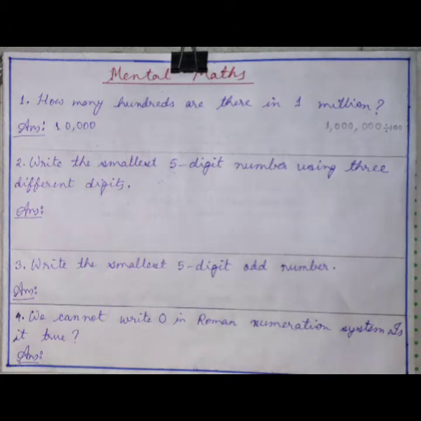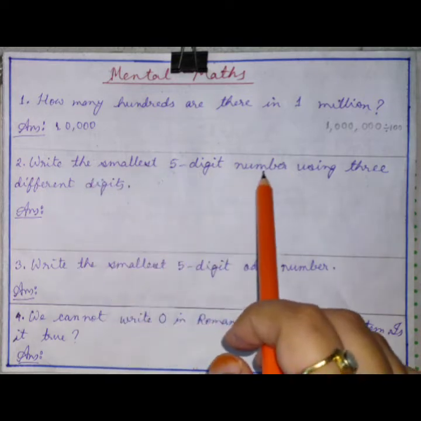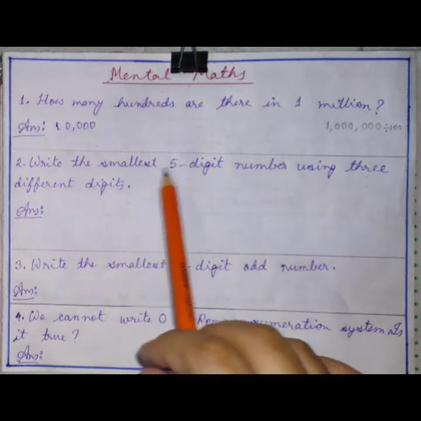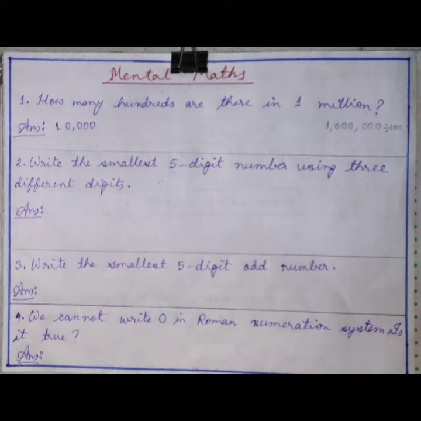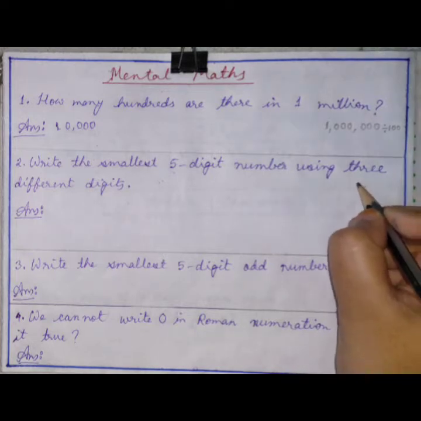Now, moving to the next question. Write the smallest 5-digit number using 3 different digits. What are the smallest digits? We know the smallest one is 0.